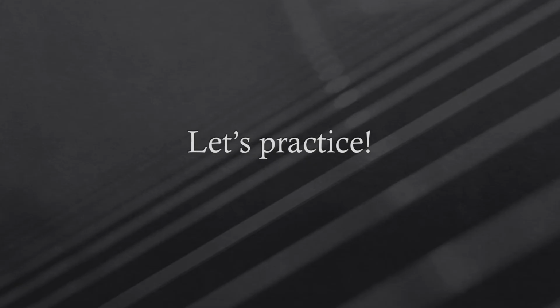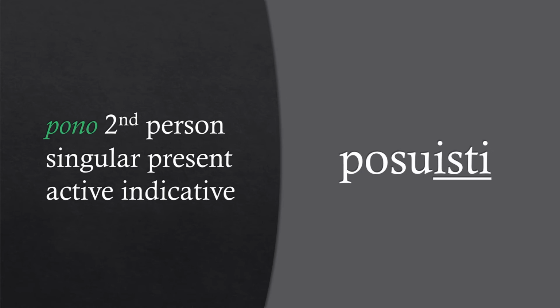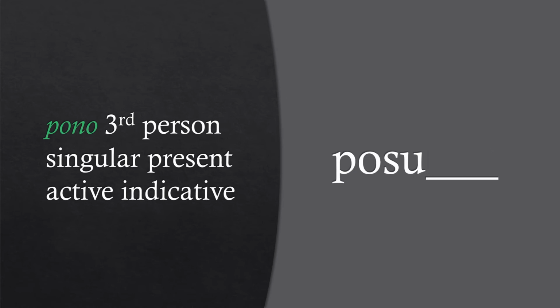Before we end this video, let's practice the perfect tense. Conjugate pono in the second person plural perfect active indicative. Posuistis. Conjugate pono in the second person singular perfect active indicative. Posuisti. Conjugate pono in the third person singular perfect active indicative. Posuit.